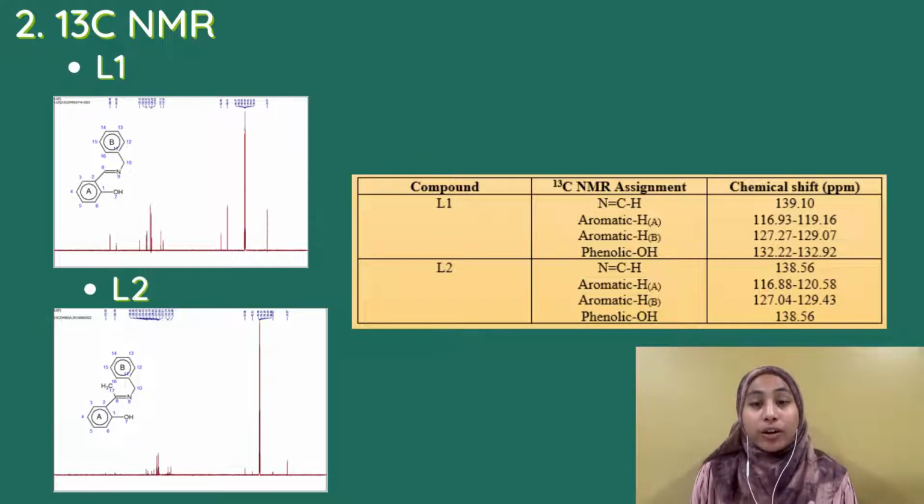Meanwhile, the phenolic of ligand 2 appears at a chemical shift of 138.56 ppm. The chemical shifts at the range 116.88 to 120.58 indicate aromatic A, whereas aromatic B is at 127.04 to 129.43 ppm. For the N=C, it shows 138.56 ppm, deshielded to the left due to the presence of the nitrogen atom.